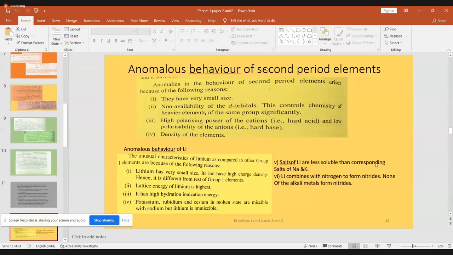And when you talk about polarizing power, coming back to point 3, imagine the lithium ion, Li+. Lithium ion has a high polarizing power. That means it can polarize another anion when it is going to form a bond. So normally when it has a high polarizing power, it tends to form covalent bonds, because it pulls the electron towards itself. Whenever there is a high polarizing power exhibited by an ion, it will tend to form a covalent bond.